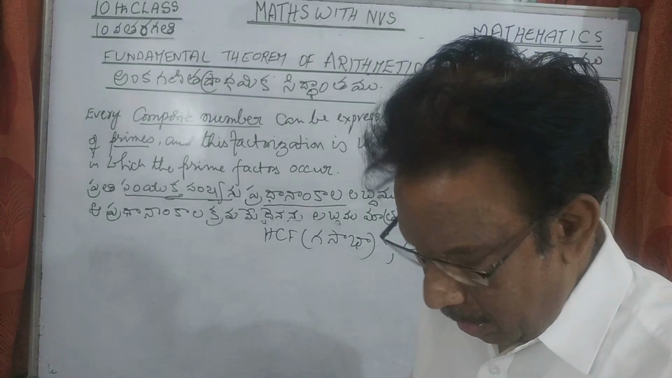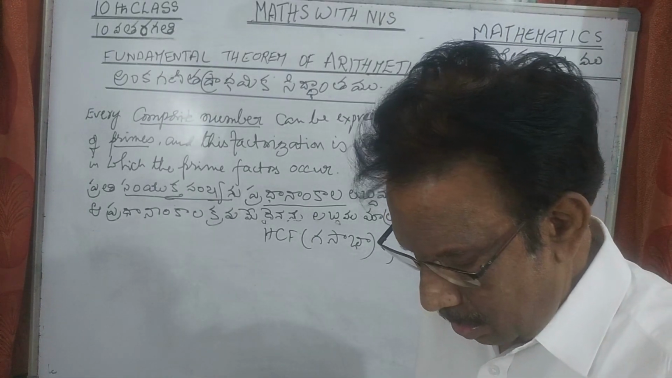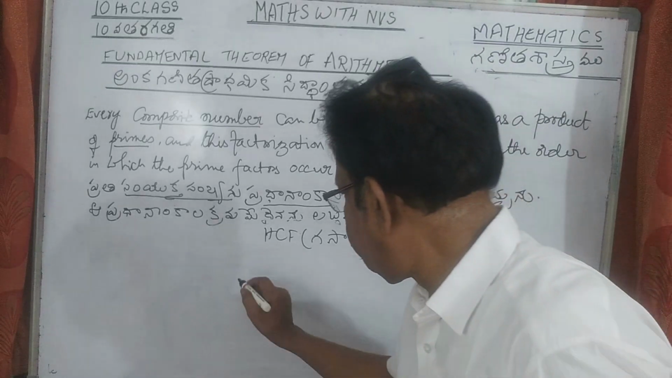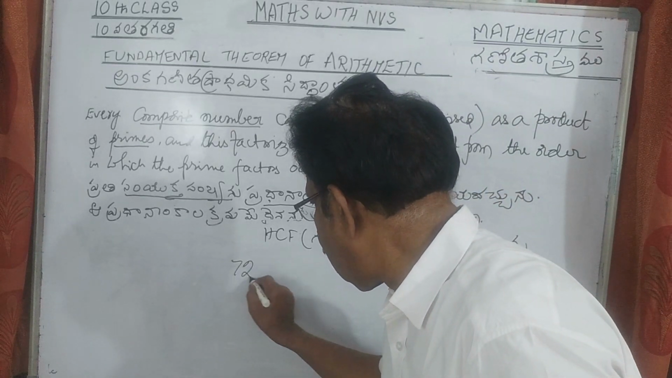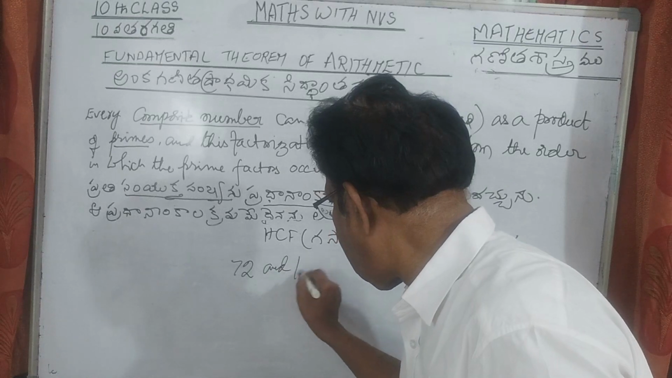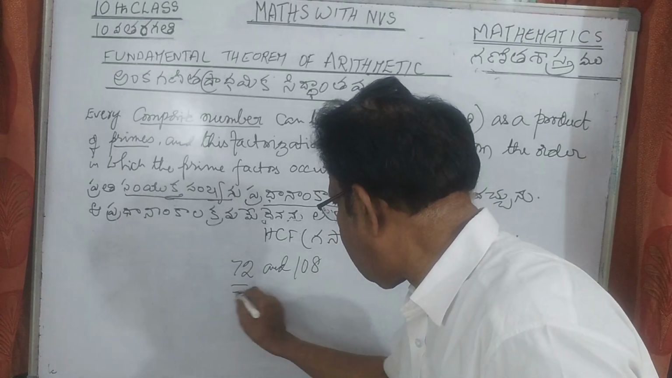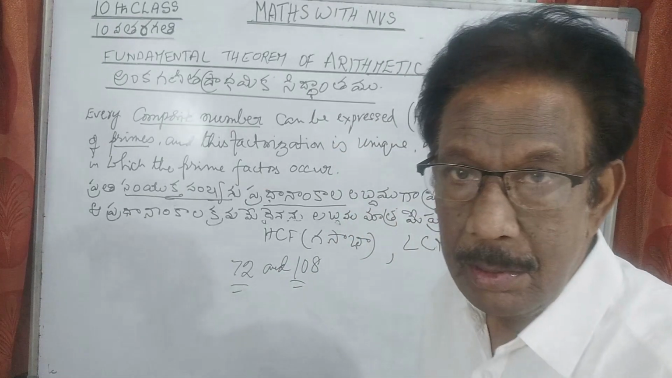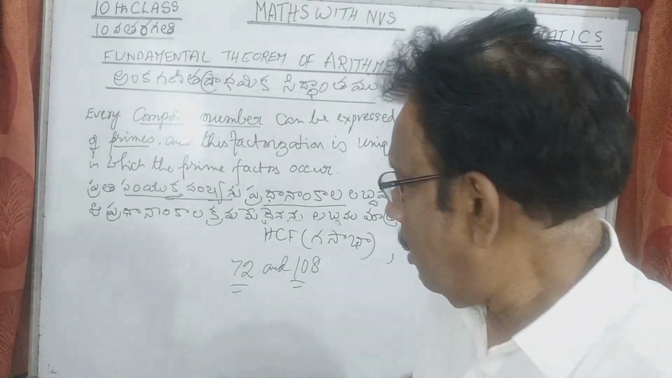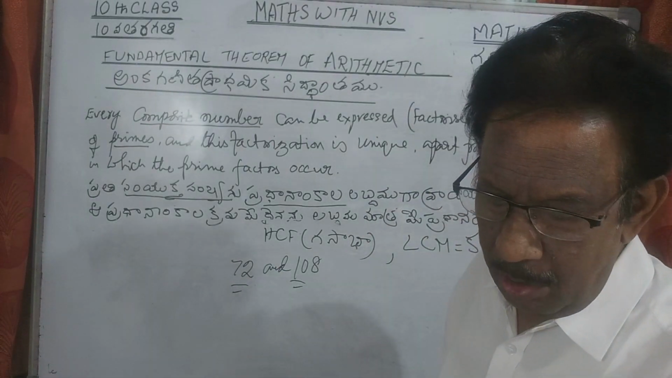How? Come on, let us try. See, try to find the HCF and LCM of 72 and 108. These are the numbers. Very simple. We start with simple numbers so that it is easy to understand. So we start with these two simple numbers.